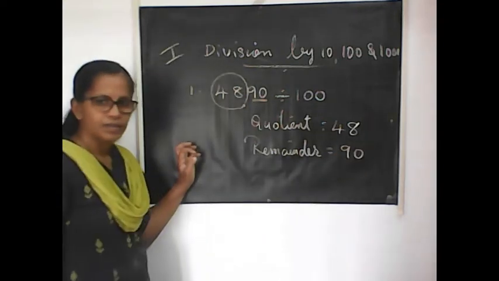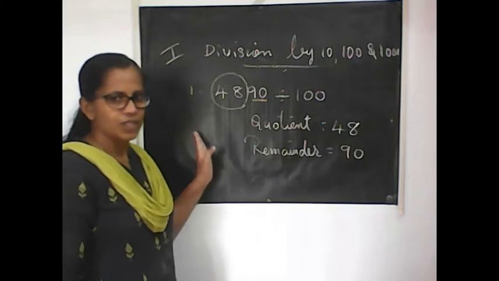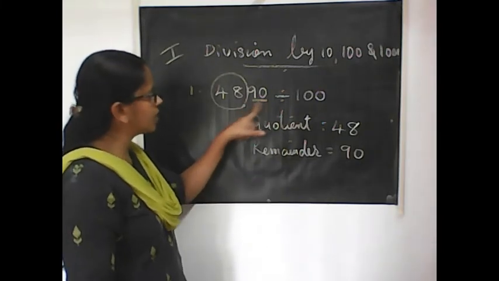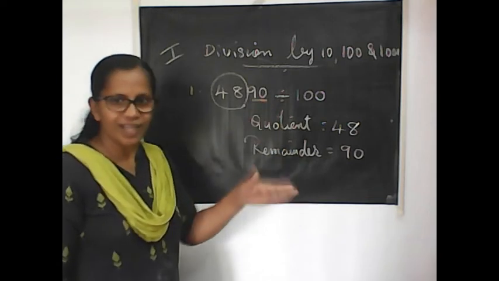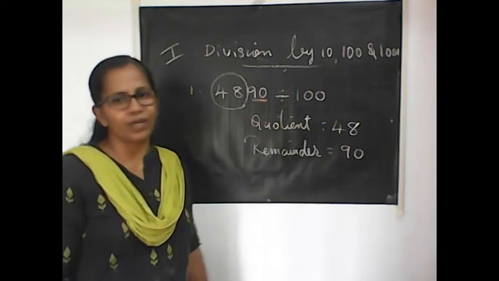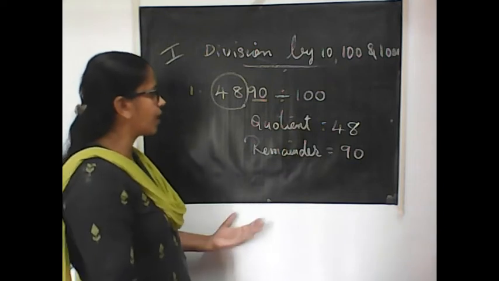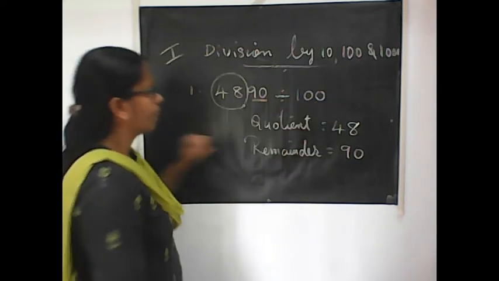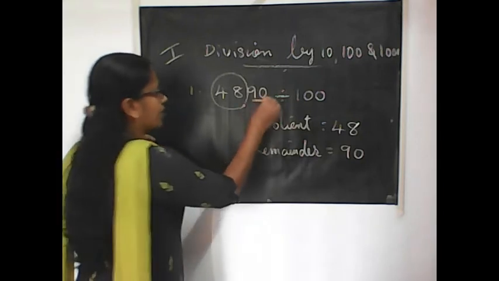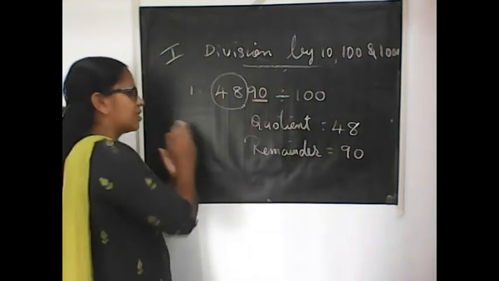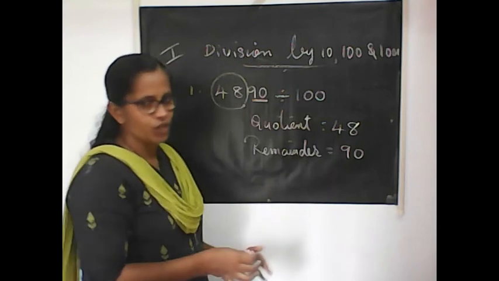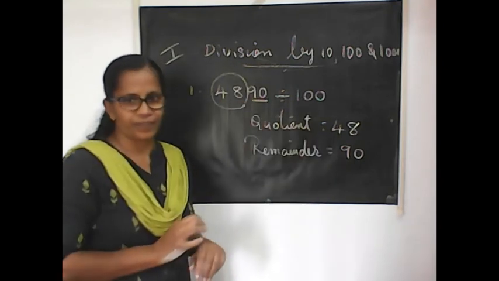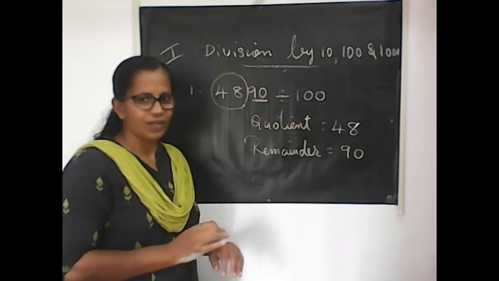Okay. The last question was without remainders. In such questions, the last digits are zeros. So the remainder is actually 0. Since it is 0, we are not writing the remainder. Here we have to see how many zeros are there. That many places should be underlined. And the remaining digits together form the quotient. And the underlined digits together form the remainder. Okay. Got it? Yes.